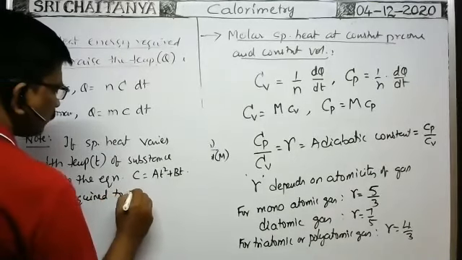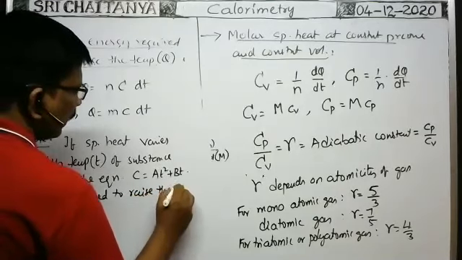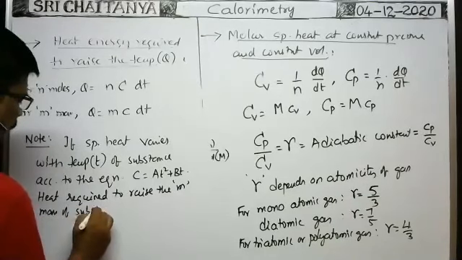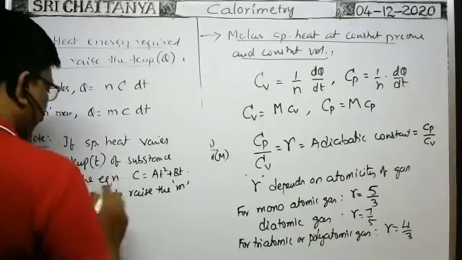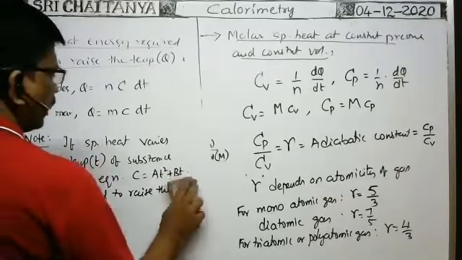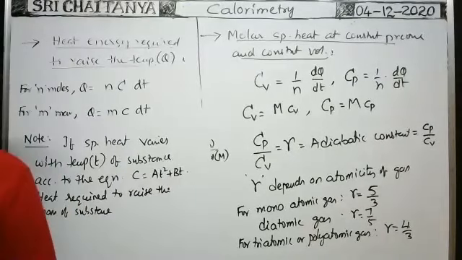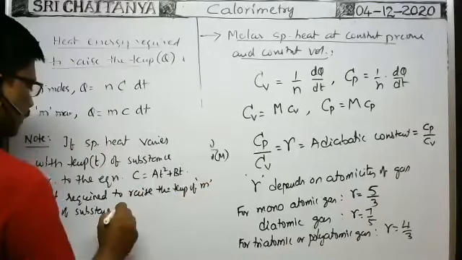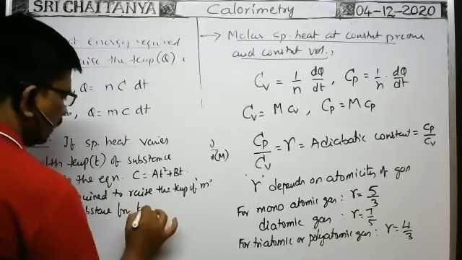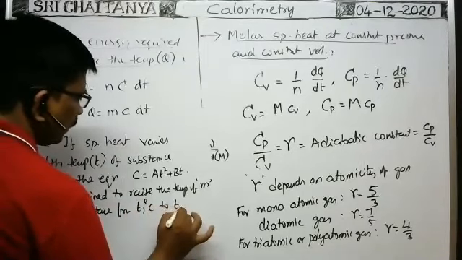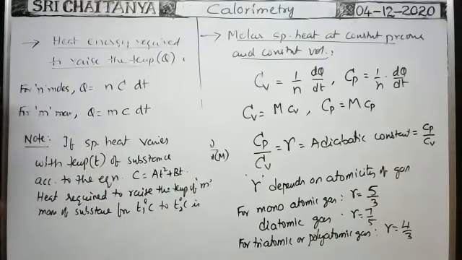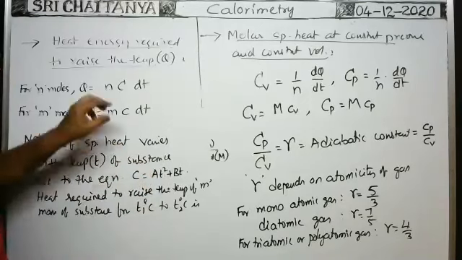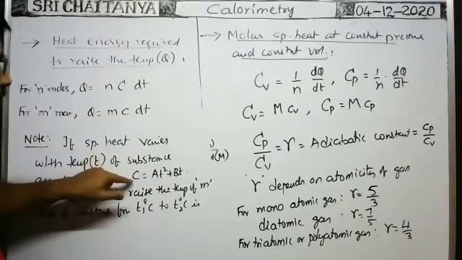to raise the temperature of m mass of the substance from T1 degrees centigrade to T2 degrees centigrade is what? Actually, when the specific heat varies with temperature, for a small rise of temperature dT, there is no conceivable change in the C value.